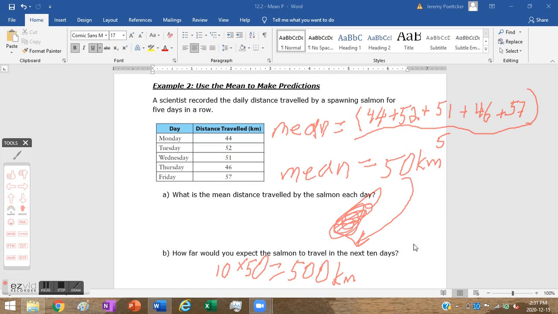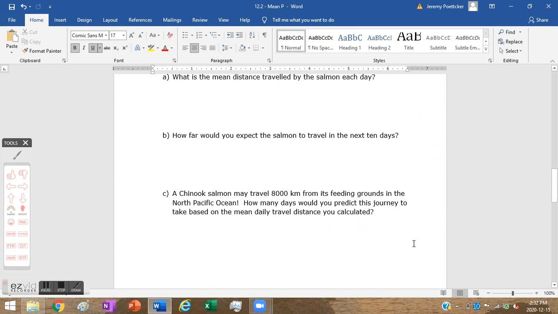Okay? Now, moving on. Chinook salmon may travel 8,000 kilometers from its feeding grounds in the North Pacific Ocean. How many days would you predict this journey to take based on the mean daily travel distance you calculated? All right, well, let's take a look at it. 50 kilometers per day. I want to know, okay, how many 50s are there in 8,000?